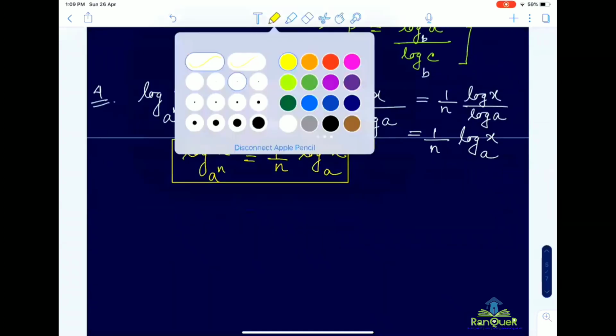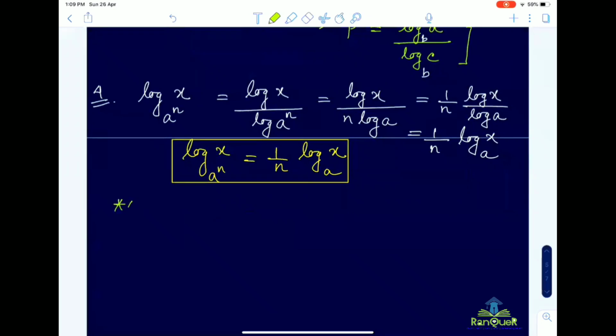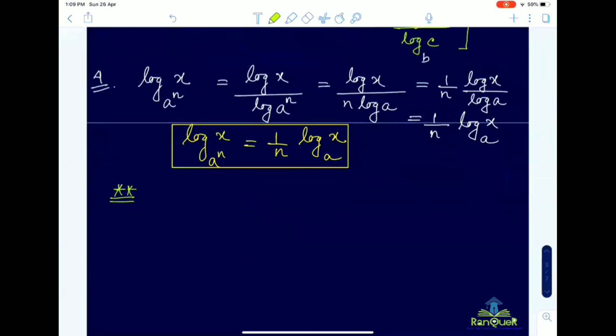And at the same time, based on the earlier concept, if it is log x to the base a to the power 2n, then what will we write? 1 by 2n log x base will be mod a. Why is it so? Because we are dealing with positive base. Remember, we are dealing with positive base here.